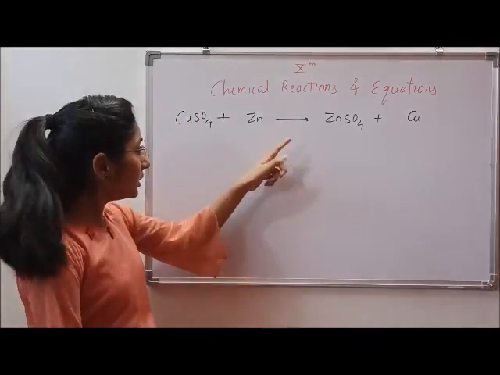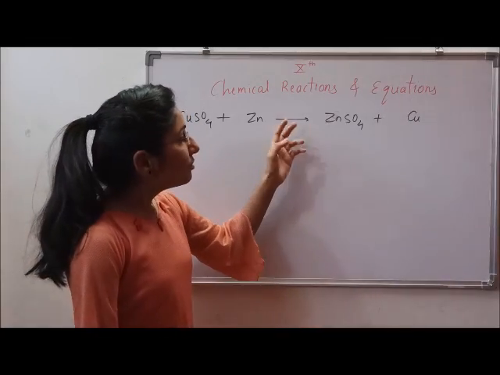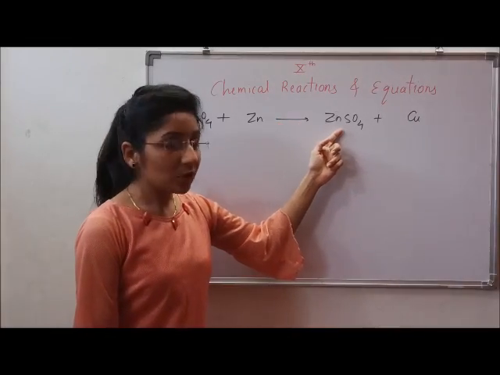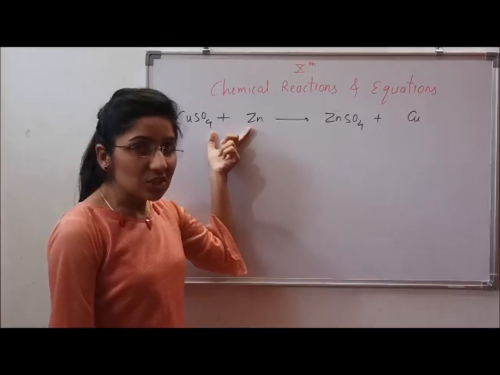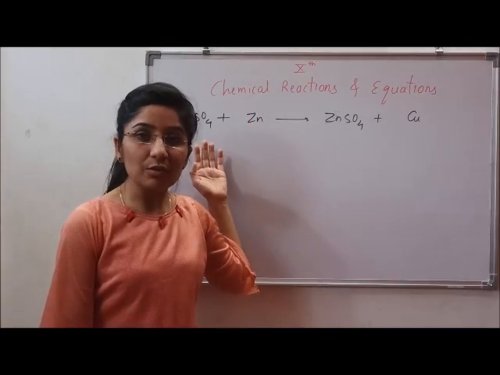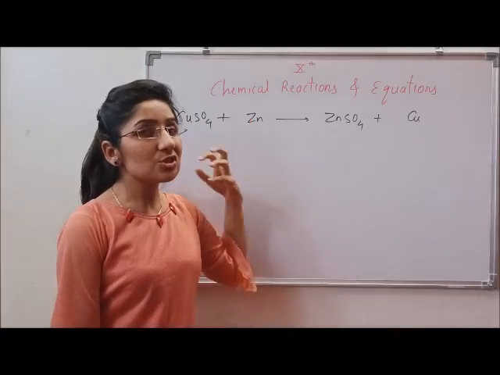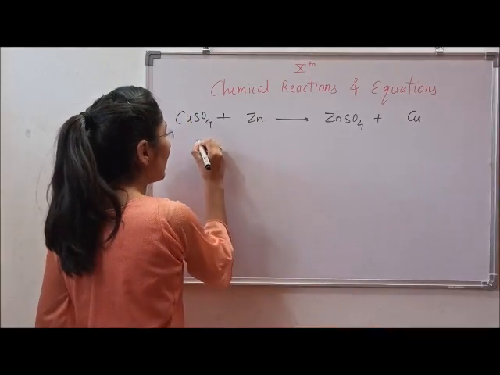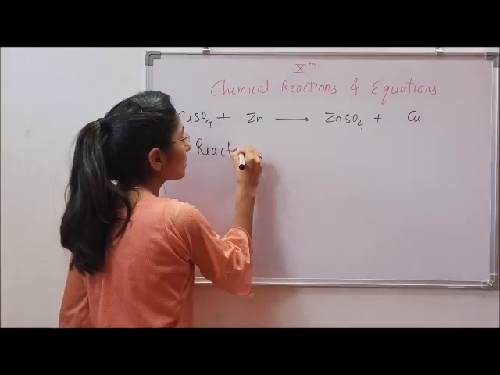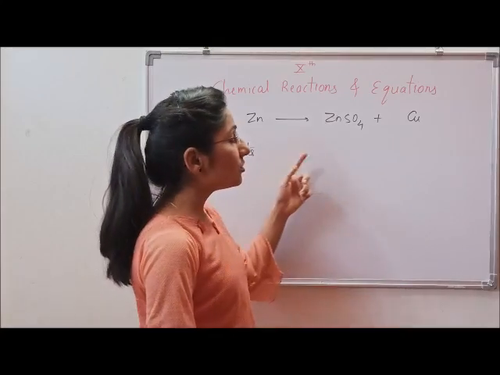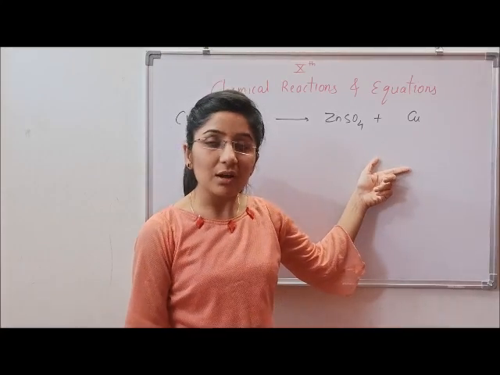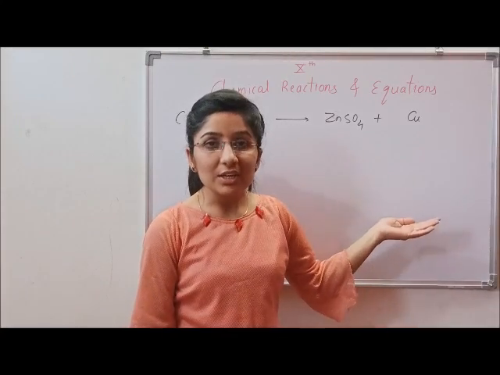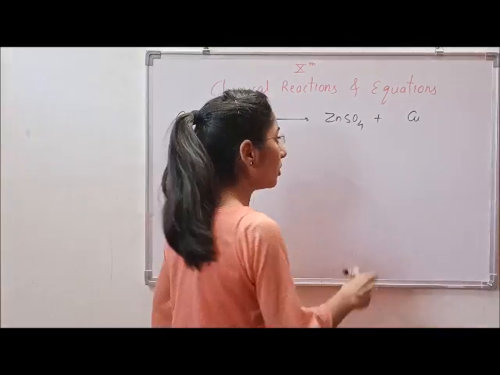As you can see, this is an arrow which is heading towards one side. The substances which are written on the left hand side of the arrow are the substances which are reacting, so they are called the reactants, and the substances which are written on the right hand side of the arrow are the yield of the reaction, so they are called the products.